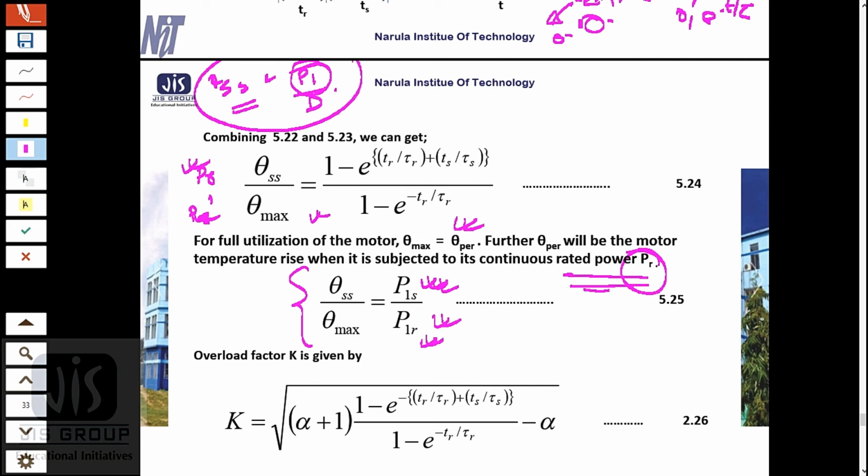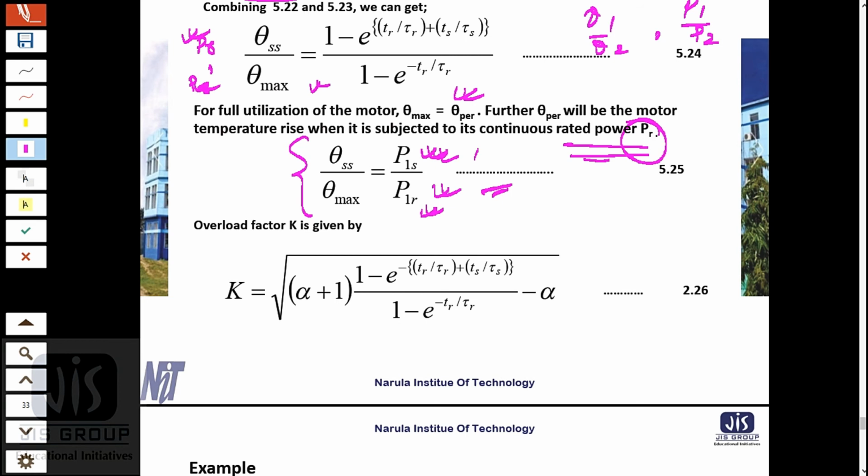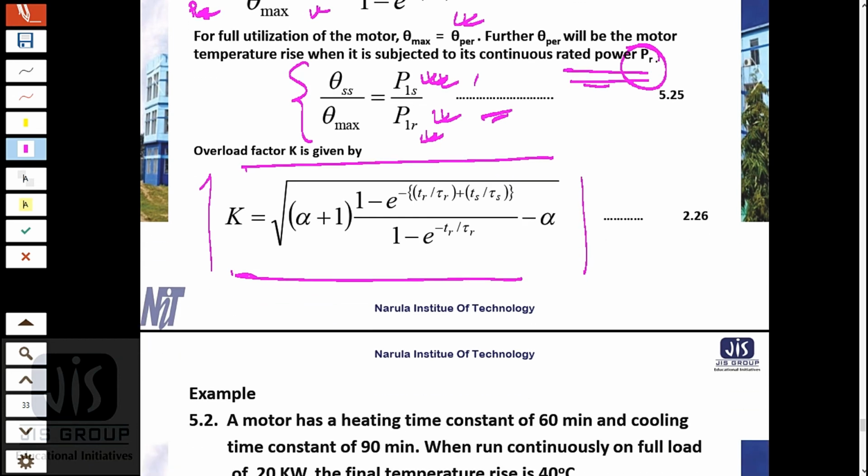So theta is proportional to P, so we can write theta 1 by theta 2 equals P1 by P2. So that is what I have done here. From here we will get the overloading factor K for intermittent load. So this is my overloading factor. Okay, so I have no confusion, it's very easy.